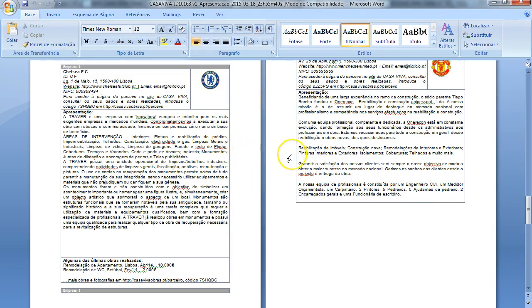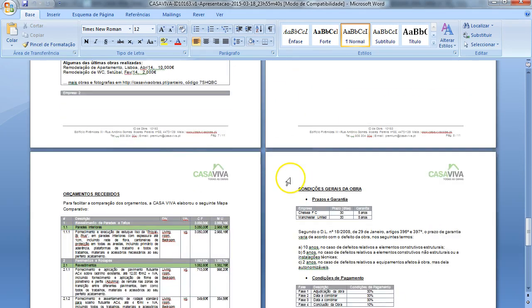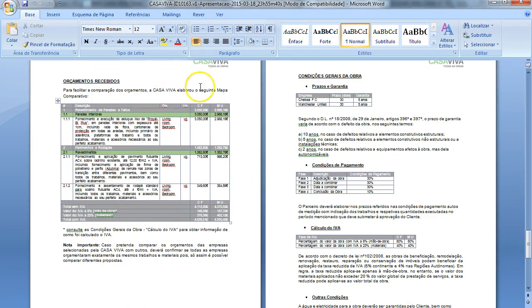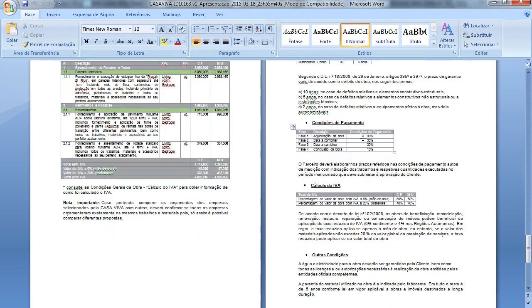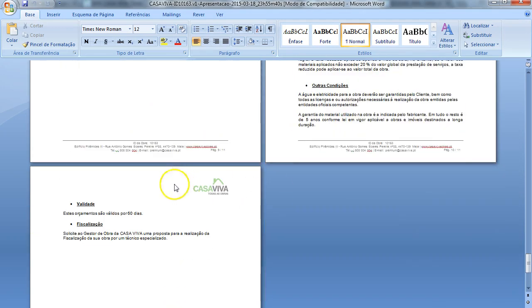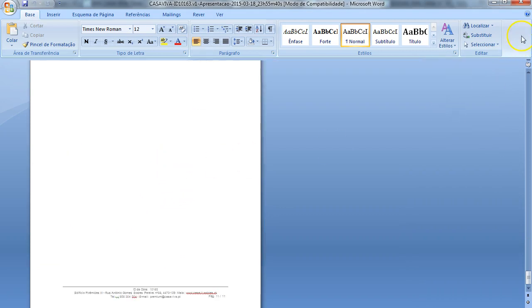Here is the little presentation of each company and a comparative board where he can choose. So this column is for one company and this is for the other company, and then he can look at the final prices, and this with the portfolio, and this will help him to decide. Also here we can see other conditions, the conditions to work with us.